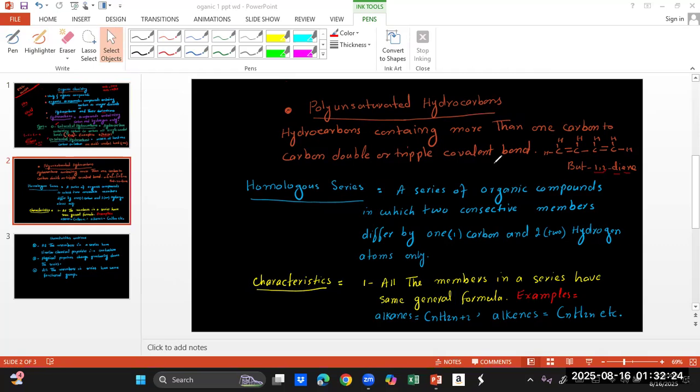Up till now, we have talked about what is organic chemistry, what is an organic compound, and what are the types of organic compounds. After that, we talked about hydrocarbons, and then types of hydrocarbons: saturated hydrocarbons and unsaturated hydrocarbons. In polyunsaturated hydrocarbons, you see we have more than one double covalent bond. It can be a triple covalent bond as well.